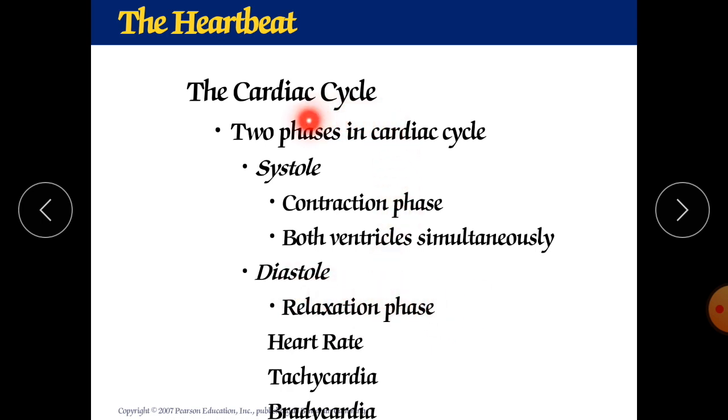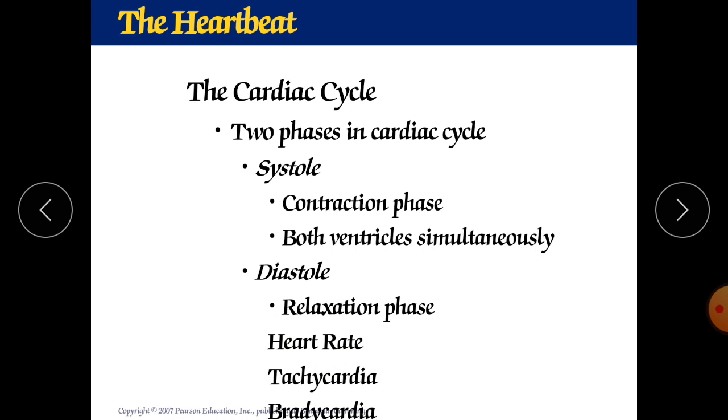When discussing the cardiac cycle, we should also know some other terminologies. The first is heart rate. Heart rate is the rate at which the heart pumps blood, meaning how many beats occur in 1 minute.